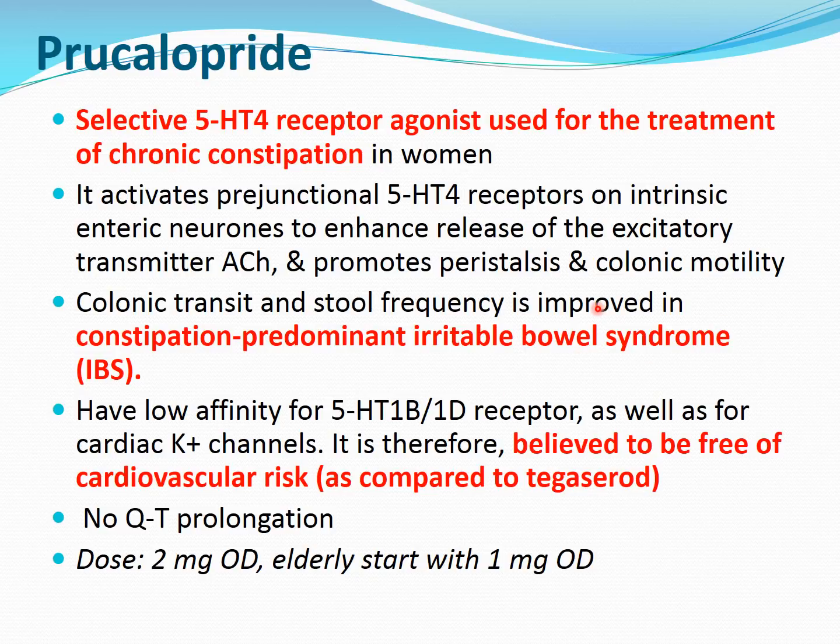So apart from constipation, it can be useful in irritable bowel syndrome, that is, constipation-predominant irritable bowel syndrome. They have a low affinity for other types of receptors like the 5-HT1B/1D receptors, which are present mainly on the cardiac or heart potassium channel. Because of less affinity for these cardiac potassium channels, it is believed to be free of cardiovascular risk, or does not cause QT prolongation. It is given as an oral dose of 2 milligram OD. In the elderly, start with 1 milligram OD.